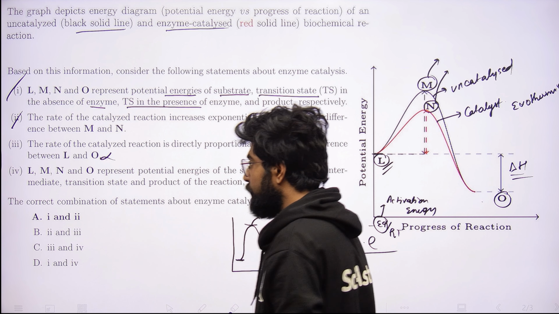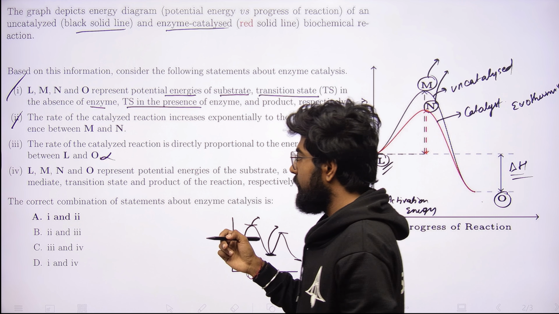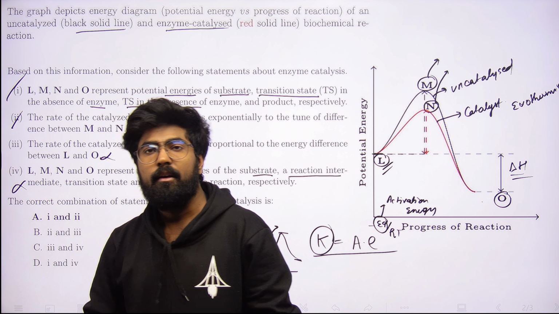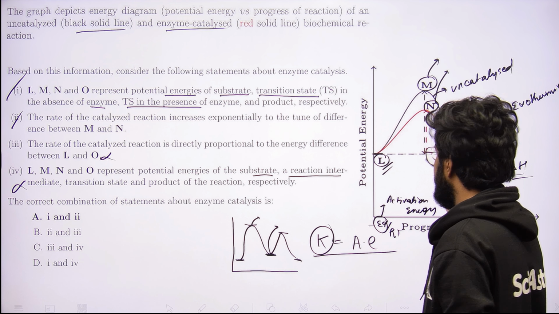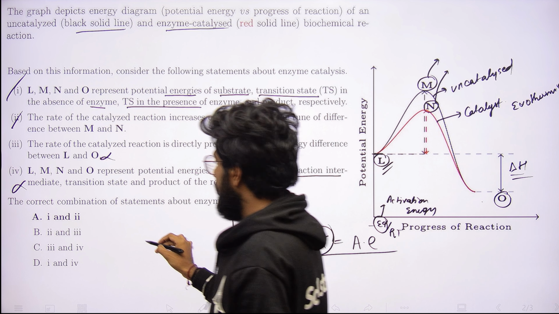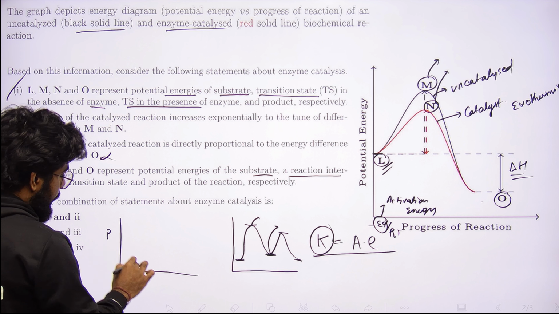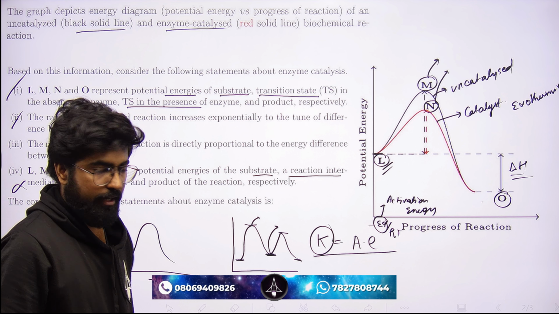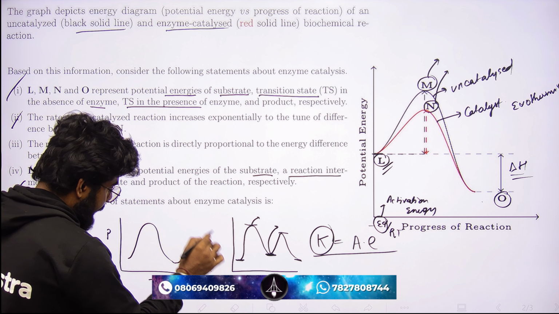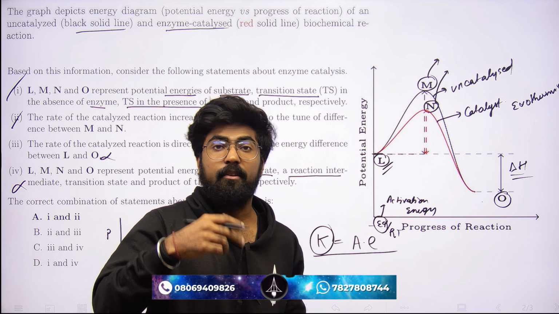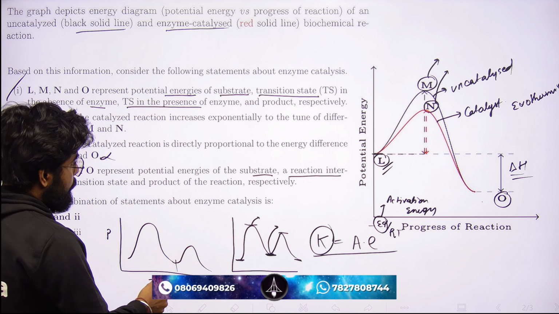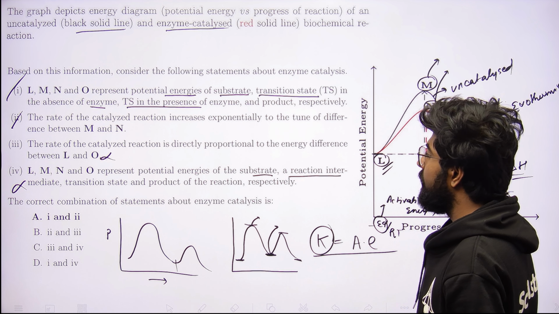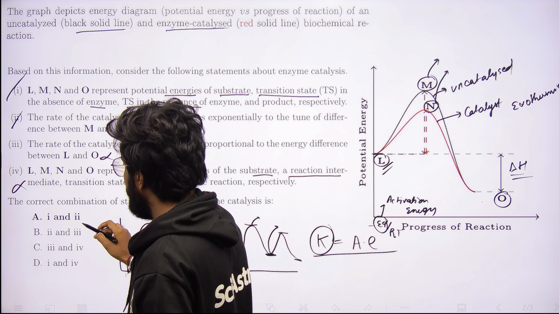Now, the fourth one, the last one: L, M, and N, O represent the potential energy of the substrate, a reaction intermediate, which is why this point is false here, because no intermediate formation is taking place in this single step process. Remember always, a bonus knowledge: whenever a potential energy diagram or reaction coordinate diagram is just like this, it's a single step process, right? And when it is like this, it is a double or a multiple step process, and there the formation of intermediate is possible, right? Not here. So here only transition states are possible. So the correct statements among these four are only the first and second.